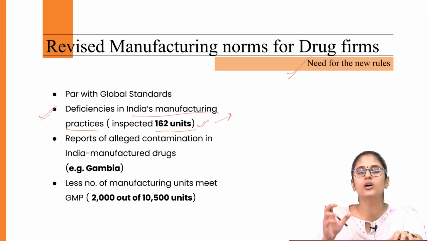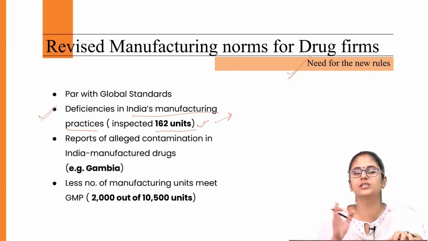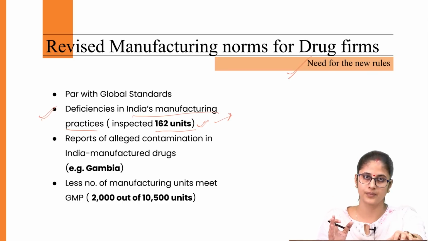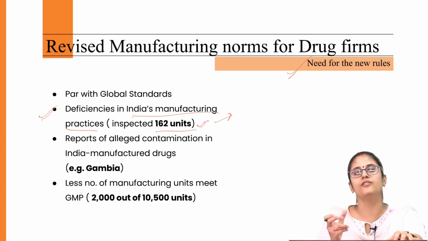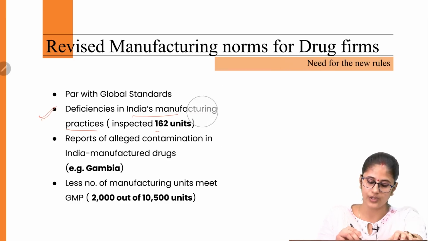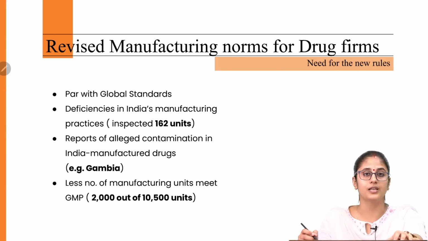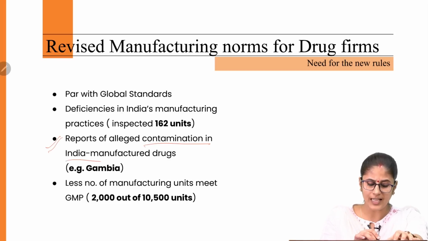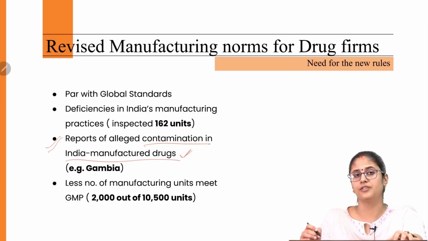Then on account of poor infrastructure, the pharma sector is not able to prevent cross-contamination between two drugs. And there is a lack of qualified professionals as well. So all these deficiencies were pointed out by the union government on account of the inspections it conducted.